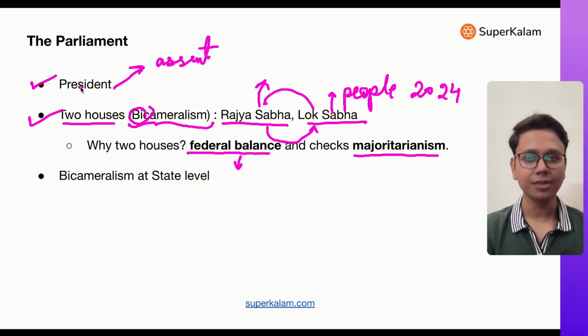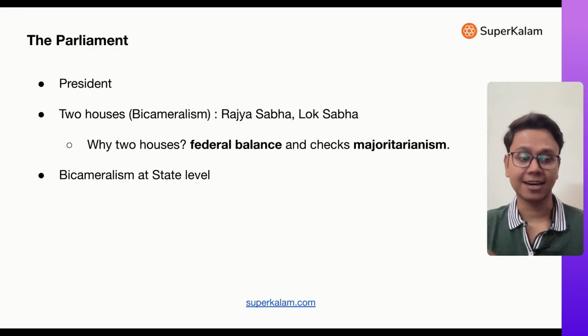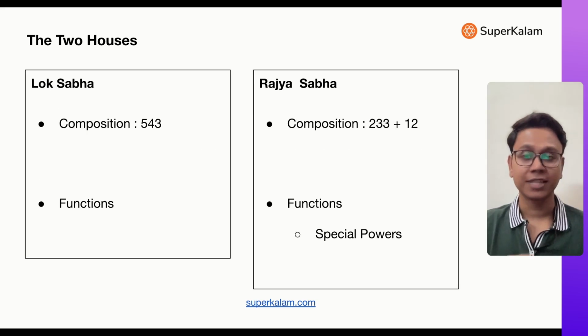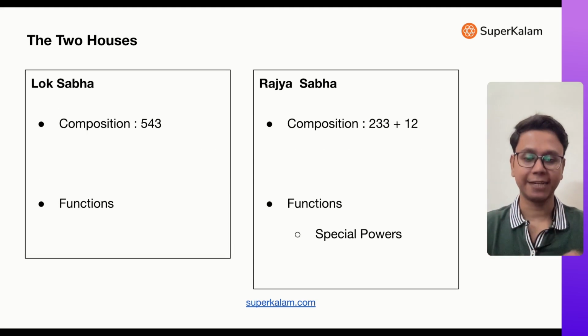That's why. Now this concept of bicameralism is even there at the state level. There are a few states for which there are two houses of legislature. Now you have to tell in the comments what these states are. Next are the two houses. We will now understand the two houses in detail.